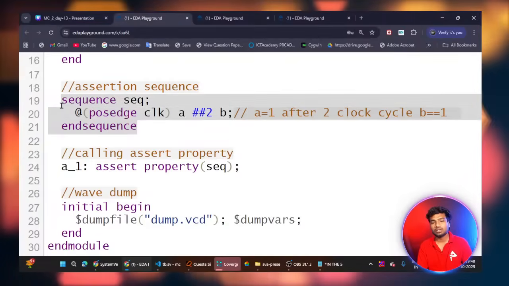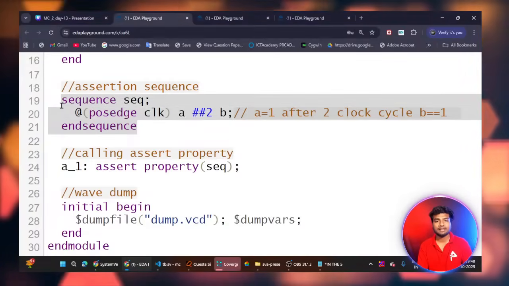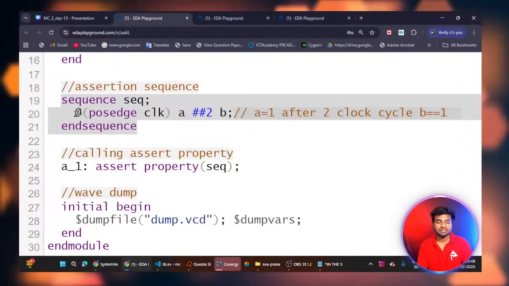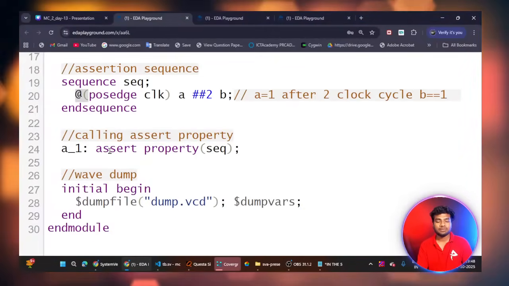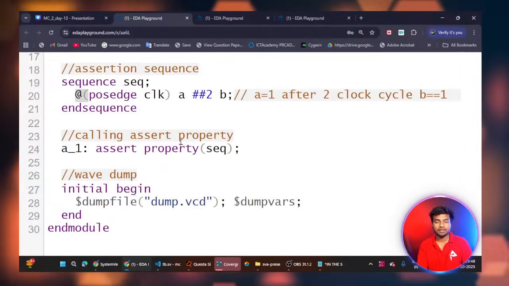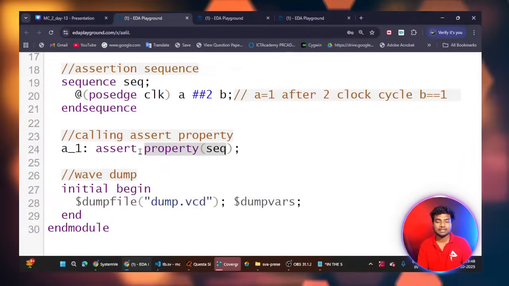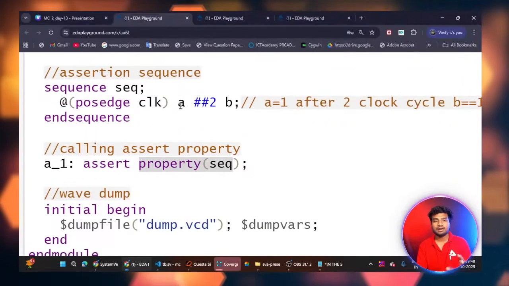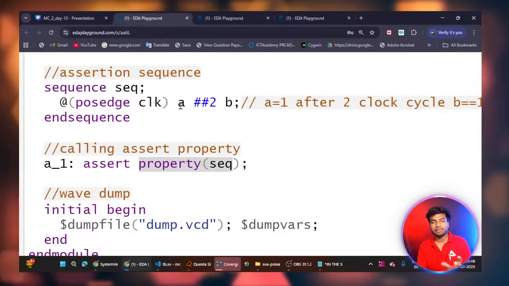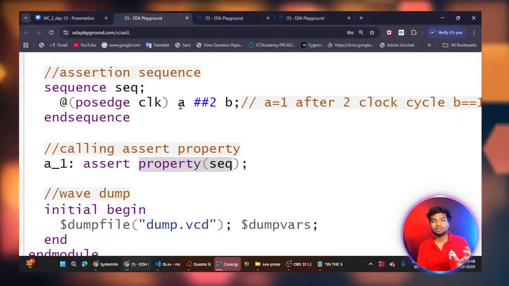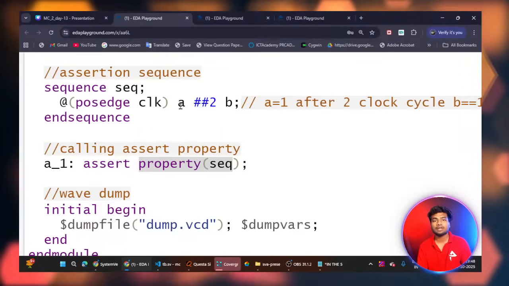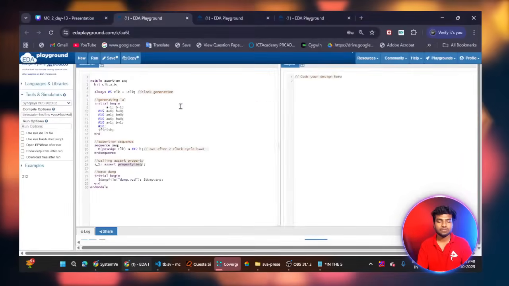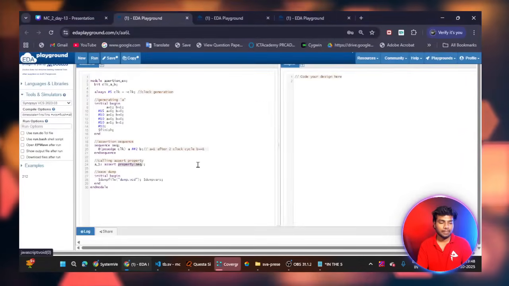Inside the sequence you can write expression logic by using the clock. This is my first logic, and I am calling it inside my property, and then assert property. The main thing is, if a is high, after 2 clock cycles B must be high, then only it will give the output, or else it will give the assertion failed or assertion error output. So let's see the output.